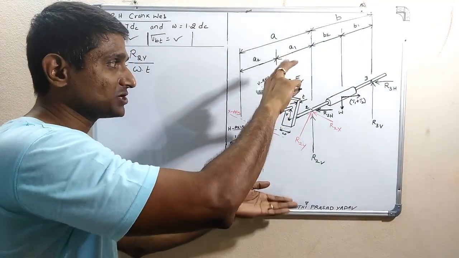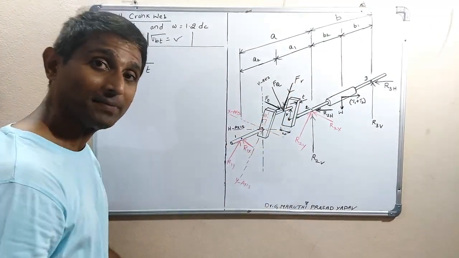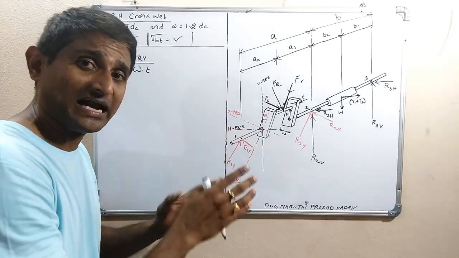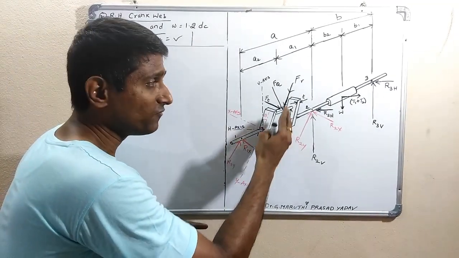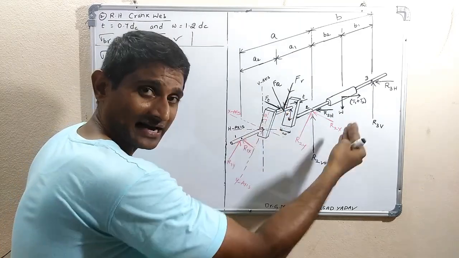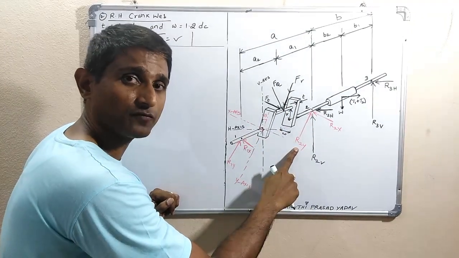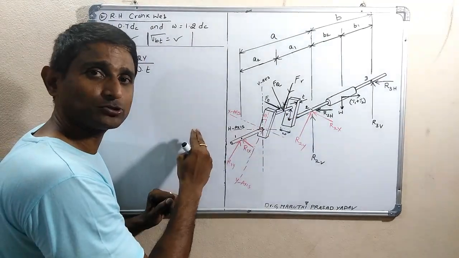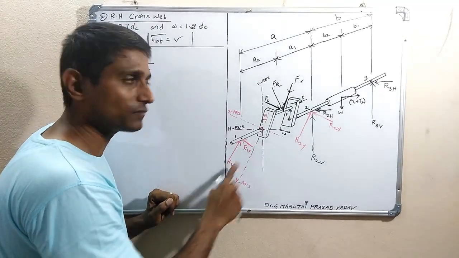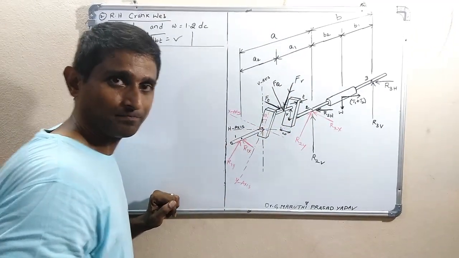R2y force is acting, so it leads to compression. When it is for the right hand web, from the cross section, on the right side we have only one force, that is the upward force R2y. On the left side of the cross section we have upward force R1y and downward force Fr.